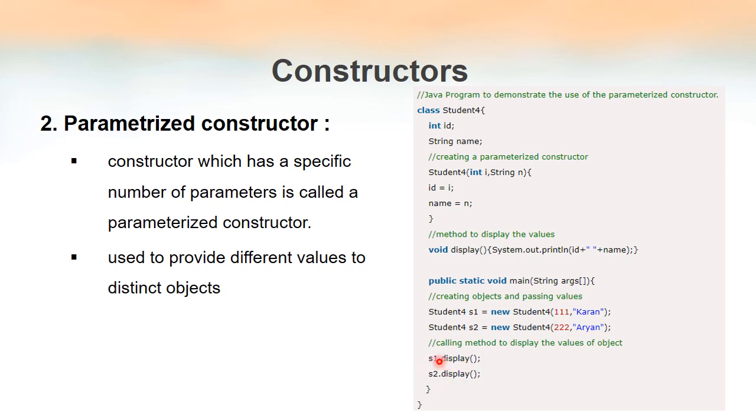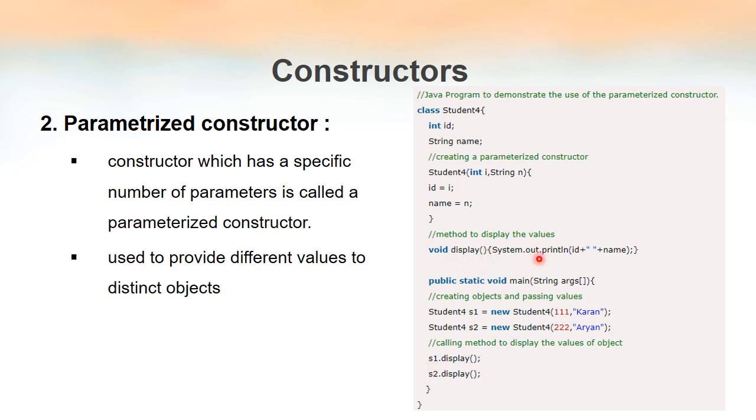This is how we have to call a method, by using the object name dot the method name. So s1.display will be calling the method named display that is owned by s1 itself, and s2.display will be calling a method named display that is owned by s2. So s1.display will be calling display.